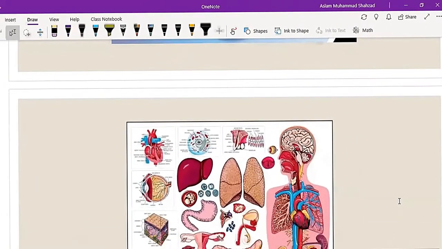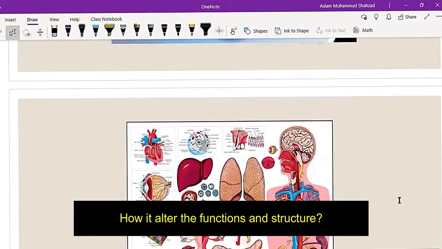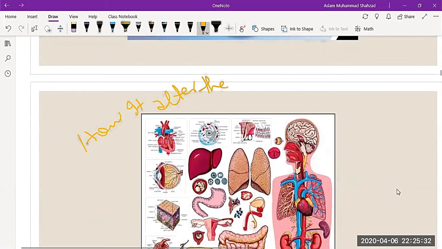So how does it alter the functions and structure, that's the question.